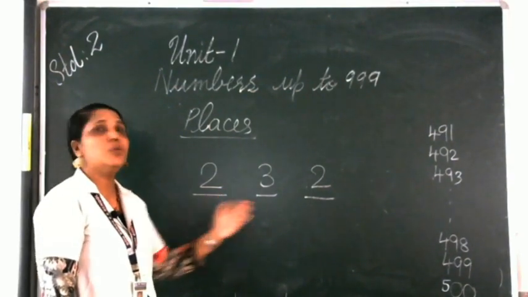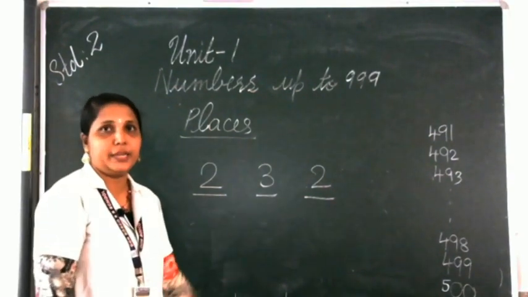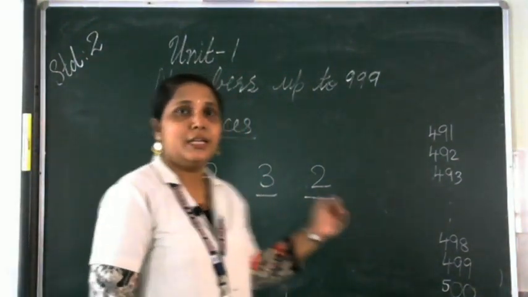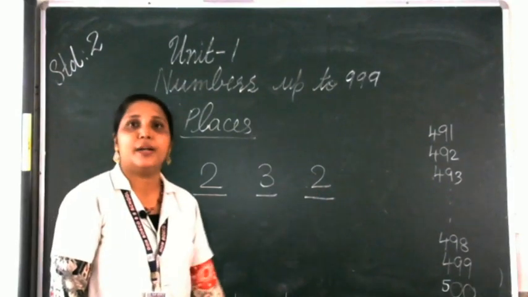So we will read it as 232, that we will study later. Now you just have to identify the number from the grid. So the number is 232.